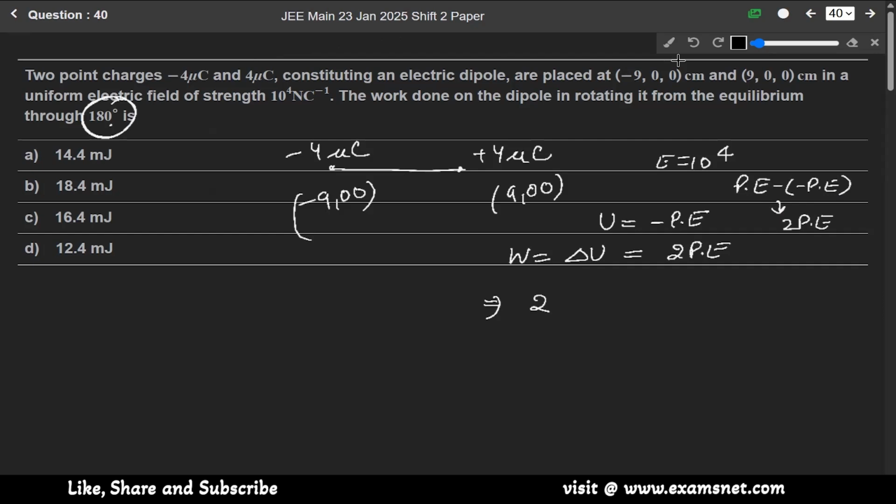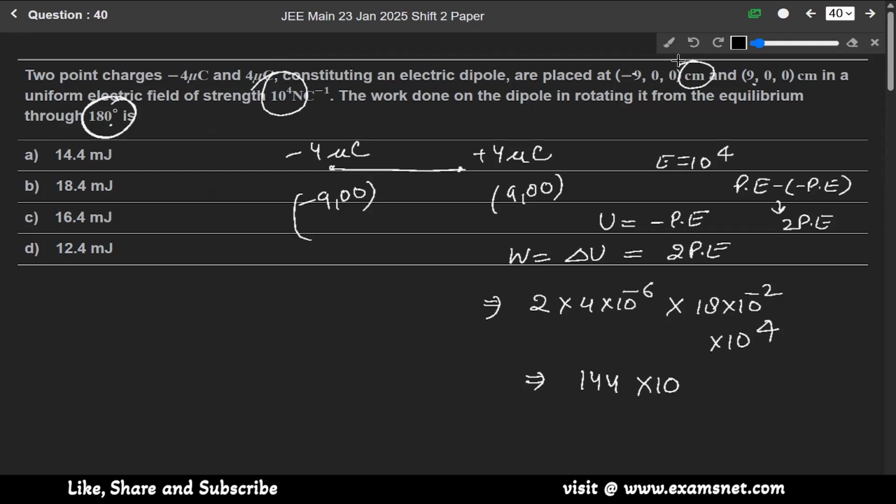2P dot E will be this 4 into 10 to the power minus 6, into 9 means 18. 18 into 10 to the power minus 2, since these are in centimeter, and into this E, 10 to the power 4. So it will be equal to 18 into 4 into 2, which is 144, and this will be 10 to the power minus 8 and plus 4. So it will be minus 4, which means it will be 14.4 millijoule. So the answer is option A.